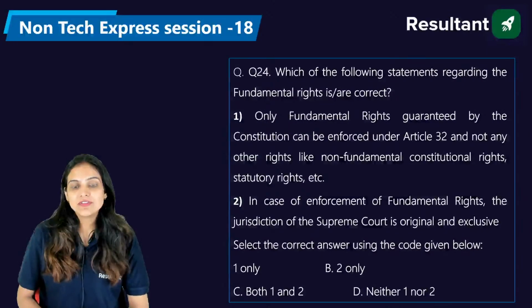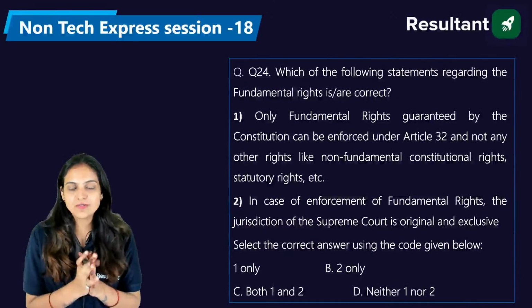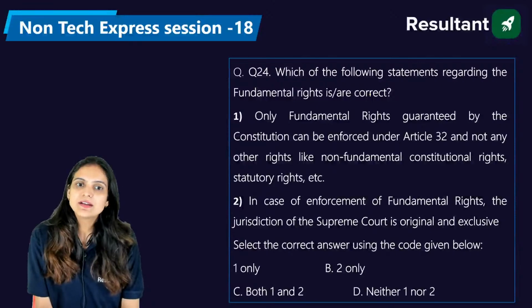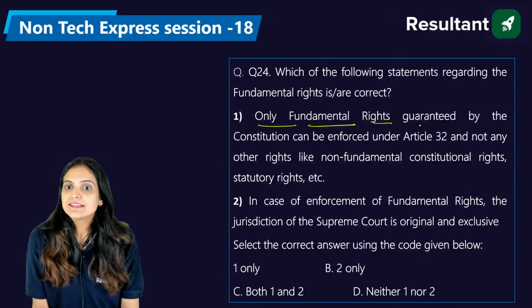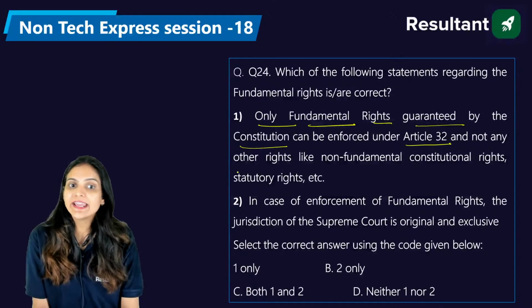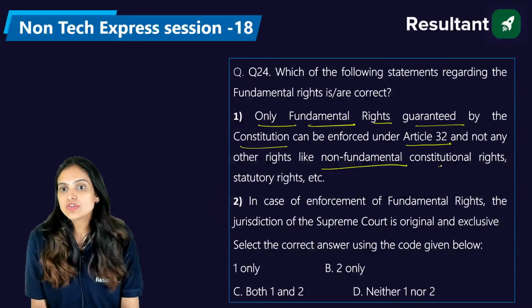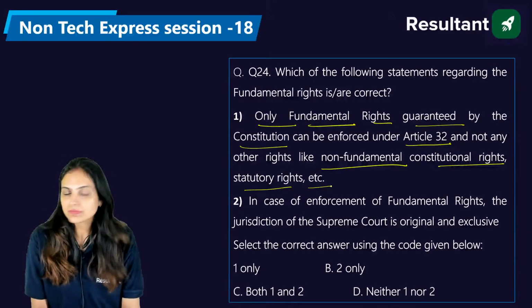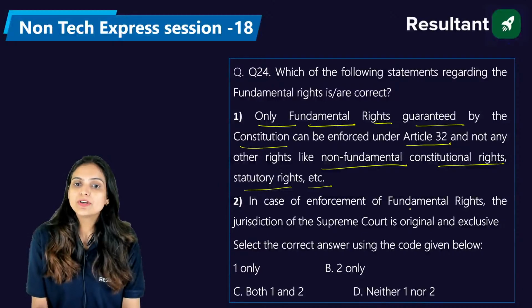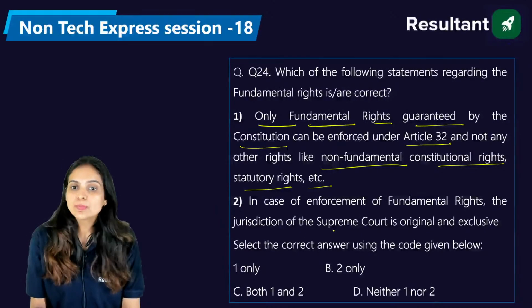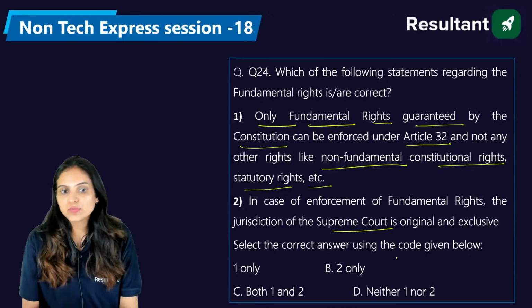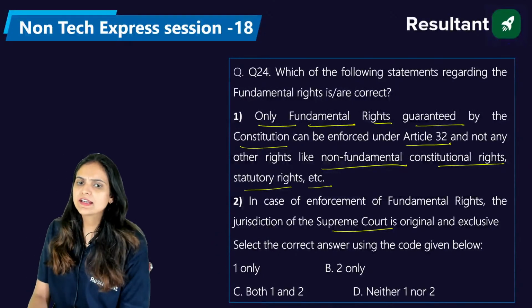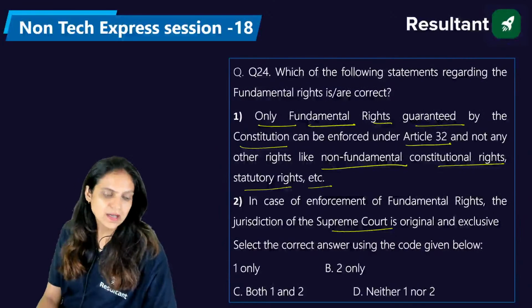Now, again, we have another difficult question. We have lots of information here. Which of the following statements regarding the fundamental rights is or are correct? Number one, only fundamental rights guaranteed by the Constitution can be enforced under Article 32 and not any other rights like non-fundamental constitutional rights, statutory rights, etc. Second, in case of enforcement of fundamental rights, the jurisdiction of the Supreme Court is original and exclusive. Select the correct option using the code given below. First only, second only, both first and second, neither one nor two. Please answer. Again, a very good question.